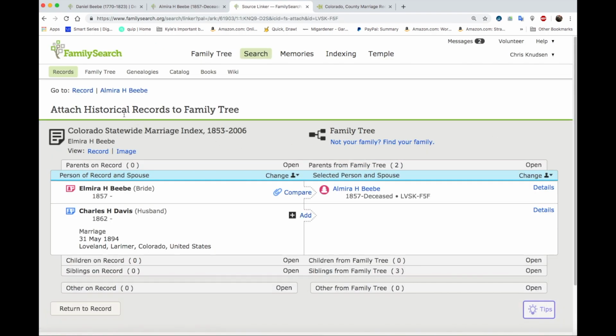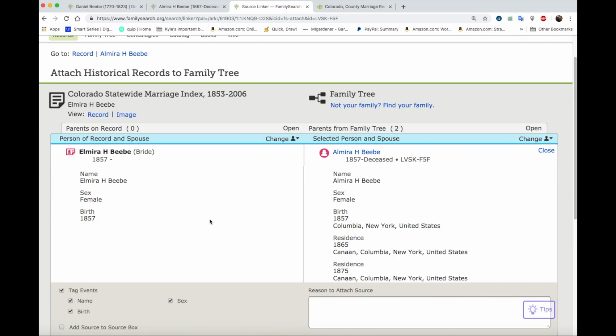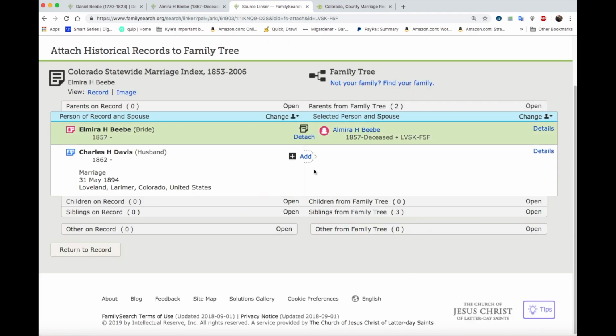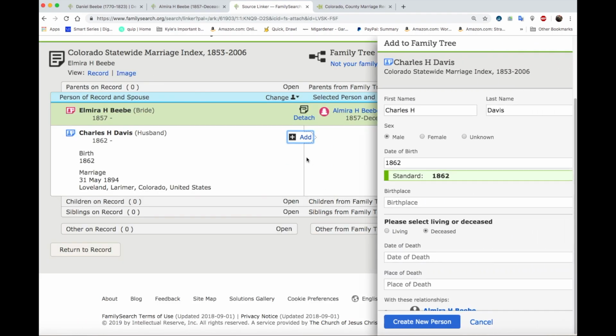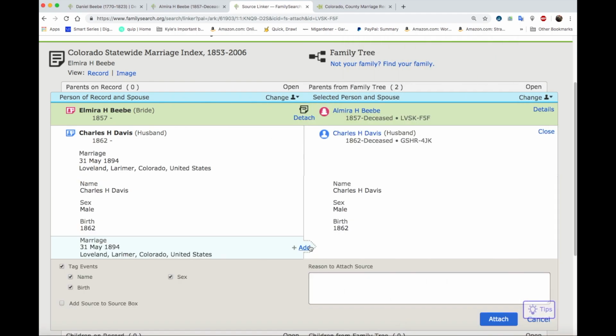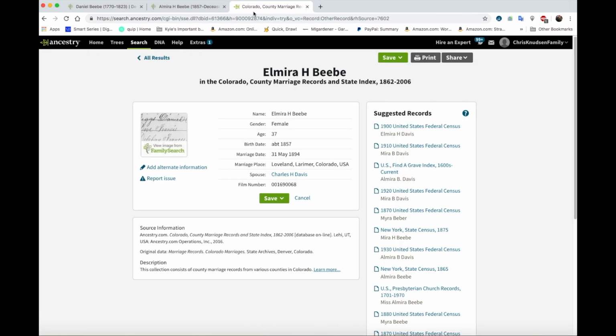And now we are going to attach this marriage record to Elmira. So let's see here, 1857, 1857. As far as we know, this is correct. And now we're going to add a new person to the tree. Charles H. Davis. And create new person. And we're adding their marriage date since this is a marriage record. Good. Okay, so we can close this tab. And it looks like there's a census record in 1900.